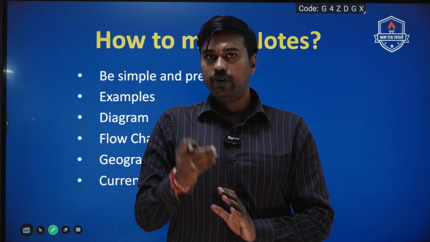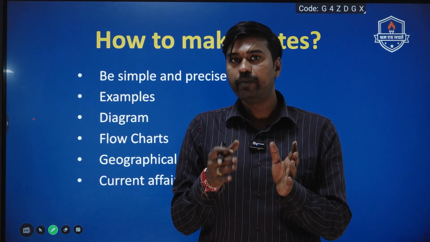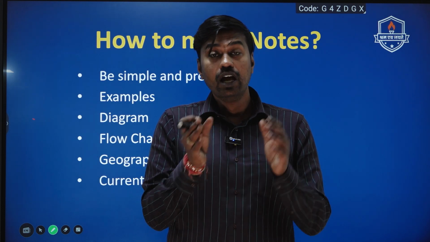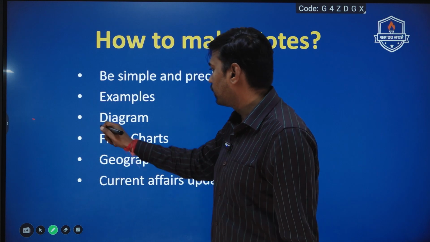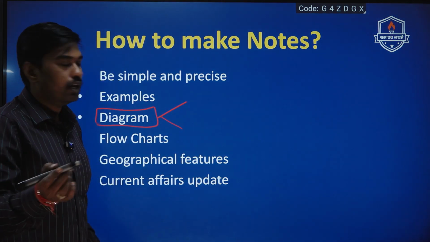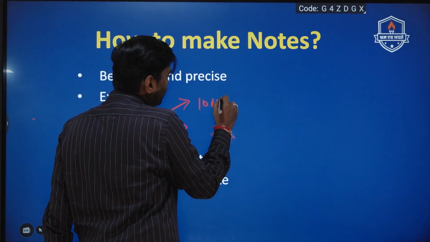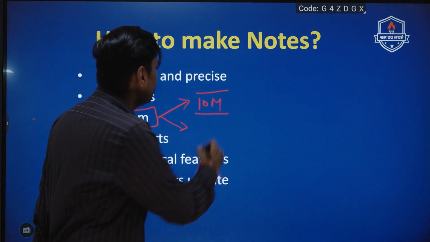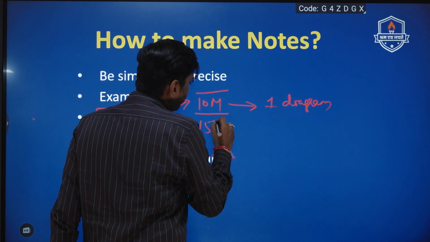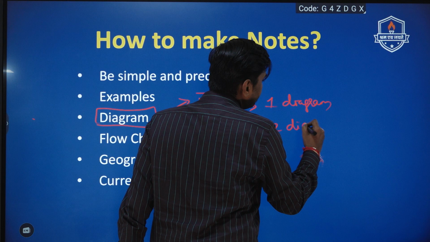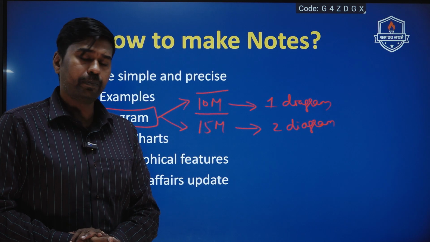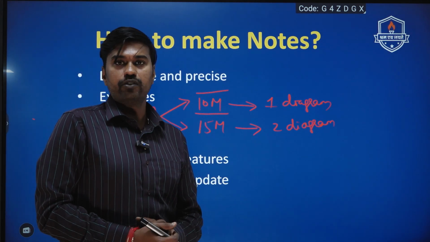Now coming to notes making, because this is going to influence your answers in the examination hall. When you make your notes in a better manner, it ensures that you also have an organized way of presenting your answers inside the examination hall, and in your notes you should give maximum importance to diagrams. Generally what we keep telling students over the years in our mentorship program is that whenever you are writing a 10 marker question, make sure you have at least one diagram in your answer. When you are writing a 15 marker question, make sure you draw at least 2 diagrams. That is a strike rate of at least 1 diagram per page. That will be more effective for geography kind of questions.